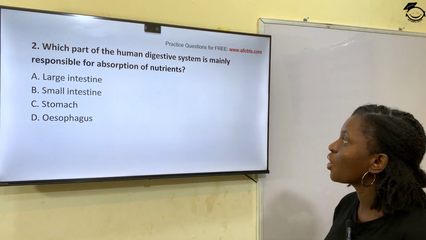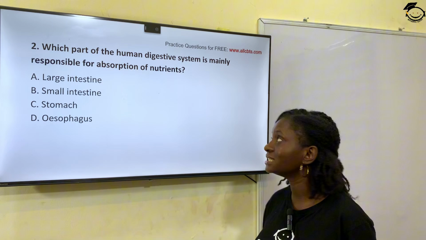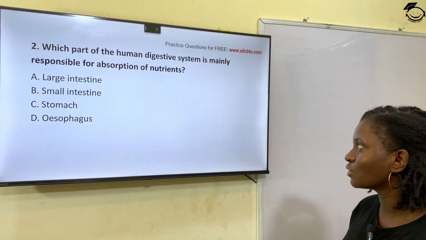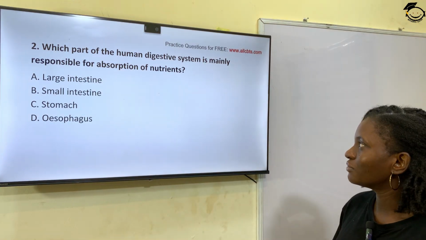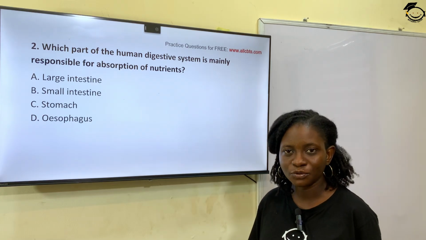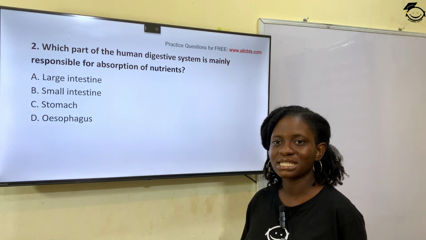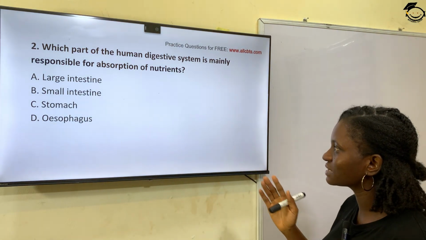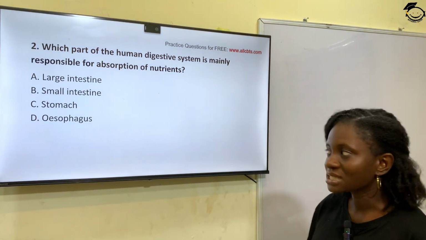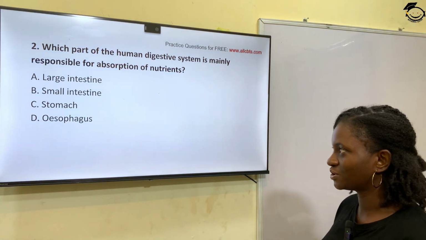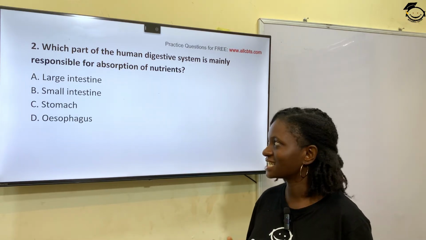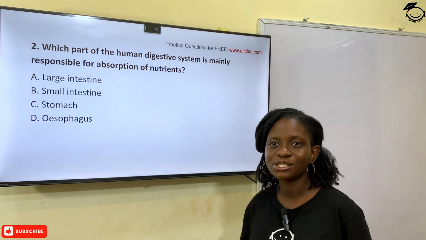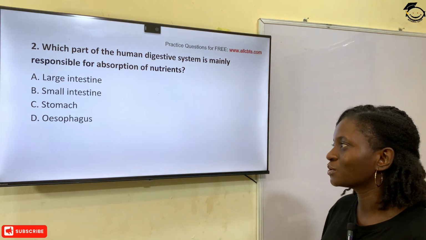Question 2. Which part of the human digestive system is responsible for absorption of nutrients? The meaning of digestion is to break down food into smaller pieces so that it can be absorbed by the body. So which of these is mainly responsible for absorption of nutrients? Option A, large intestine. Option B, small intestine. Option C, stomach. And option D, esophagus.